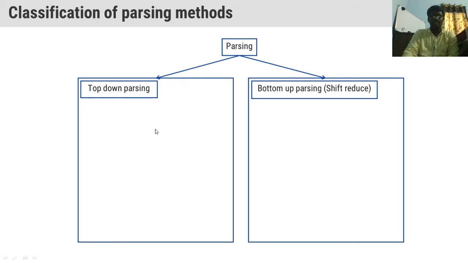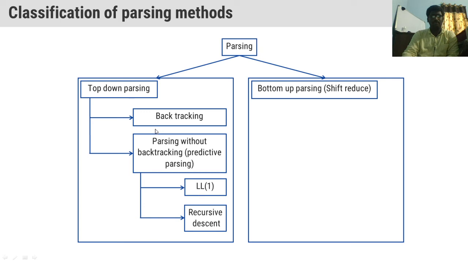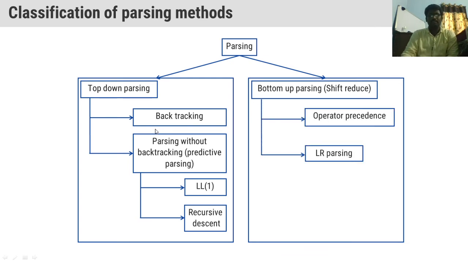Try to understand the hierarchy. Top down parsers are two types: parser with backtracking and parser without backtracking. Again, parser without backtracking has two types. One is LL(1) parsing, other one is recursive descent parsing. Next, when we go to bottom up parsers, there are mainly two types. One is operator precedence bottom up parser. Next one is LR parser. Operator precedence parser and LR parser.